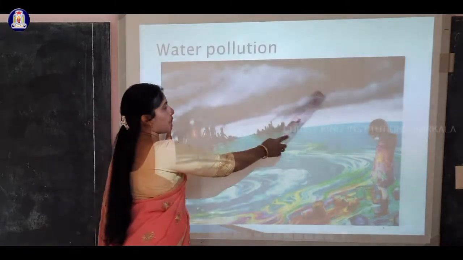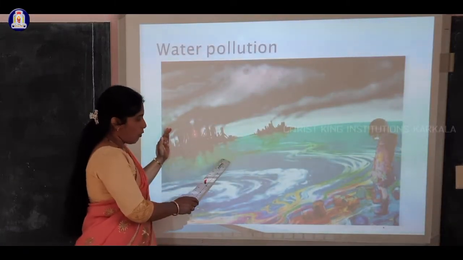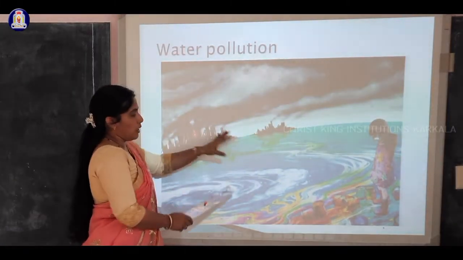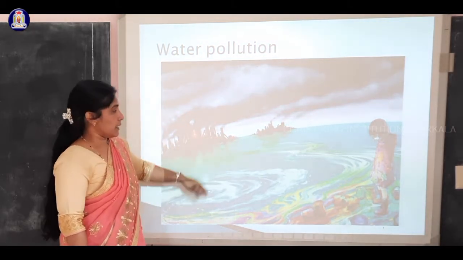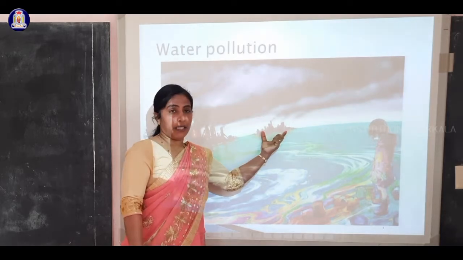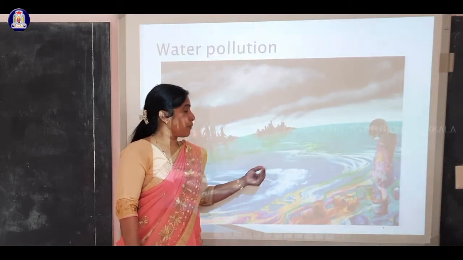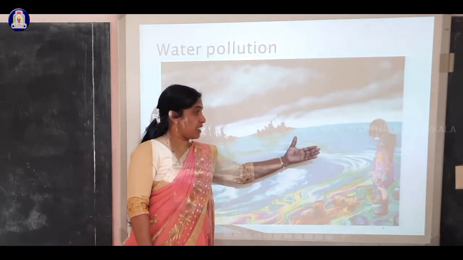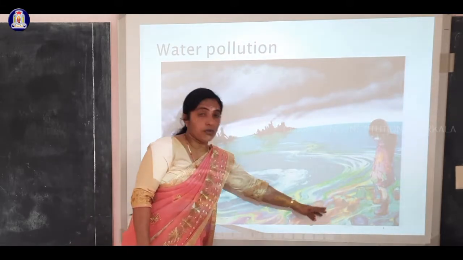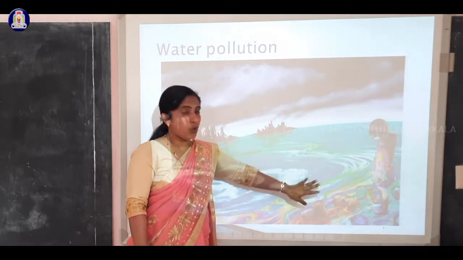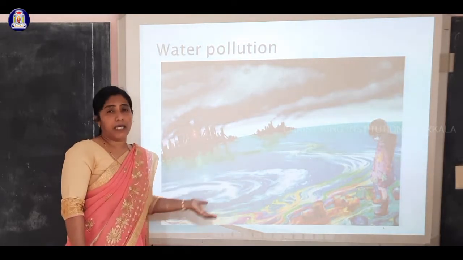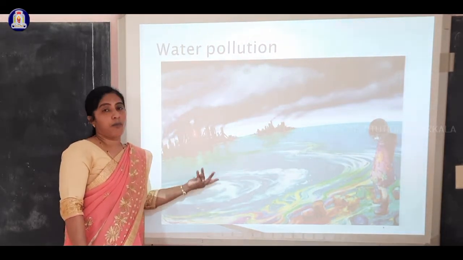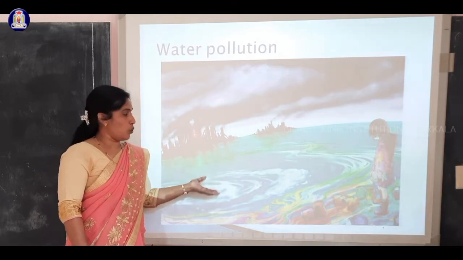All the factories release hot water into water resources like sea, ocean, or river, etc. Oil refineries release oil, and sewage is allowed in, and some plastic materials are in areas we use for bathing or washing clothes, etc.